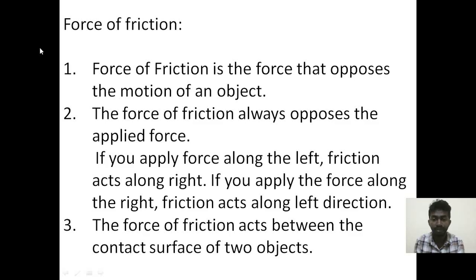The force of friction always opposes the applied force. If we apply force along left, the friction acts along right. Similarly, if you apply force along the right direction, friction acts along left direction. The force of friction acts between the surfaces of two objects in contact.